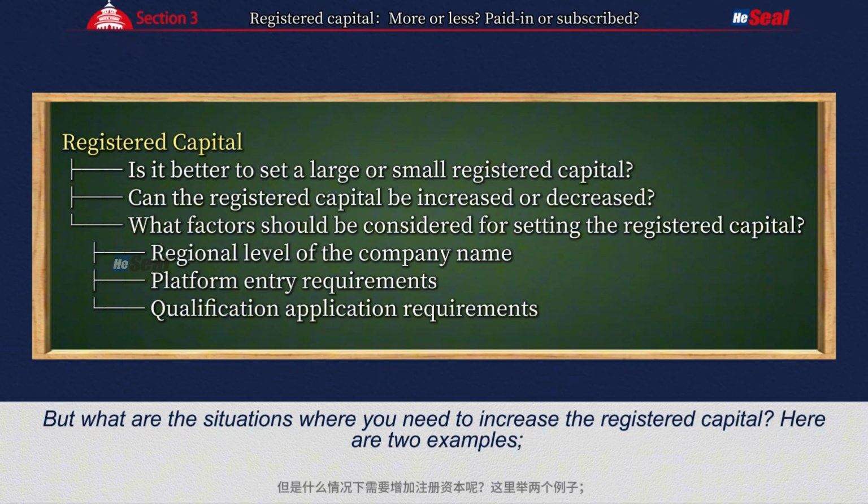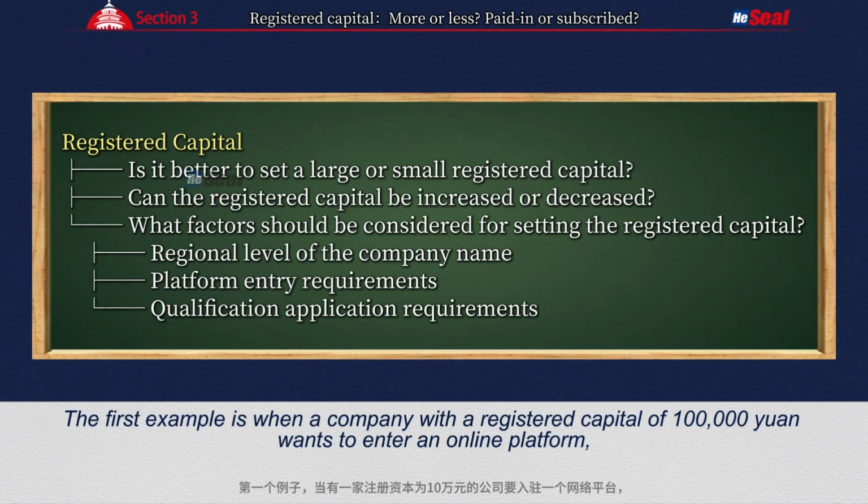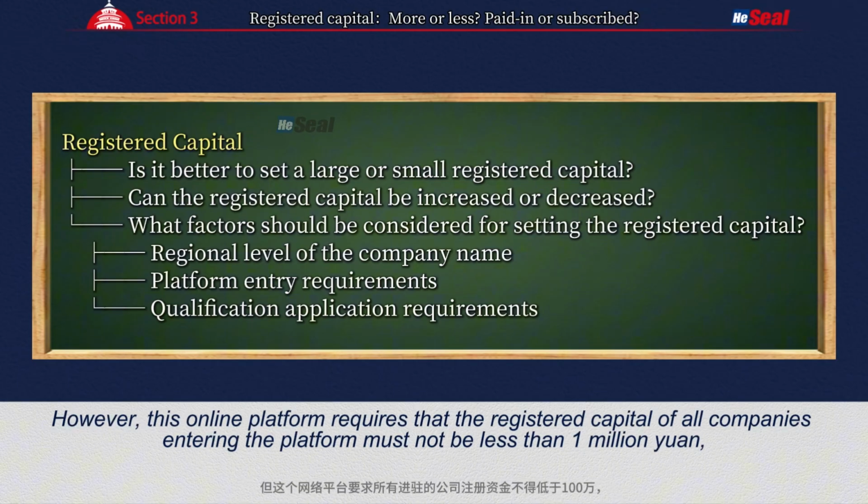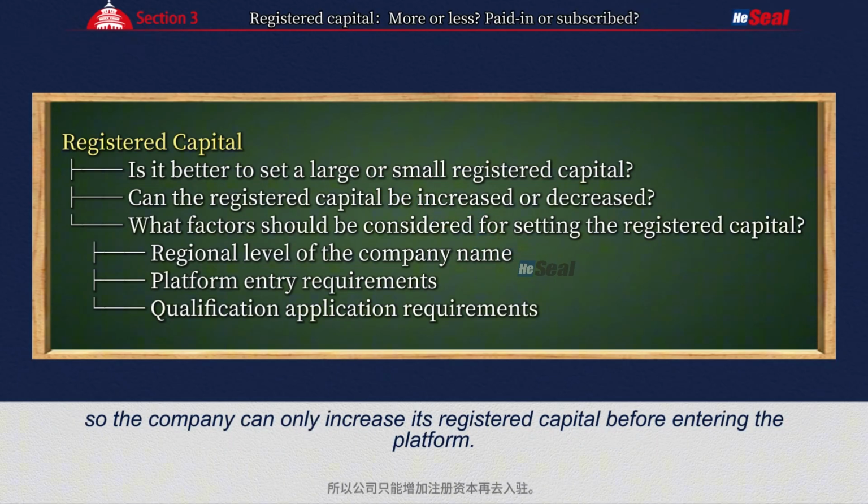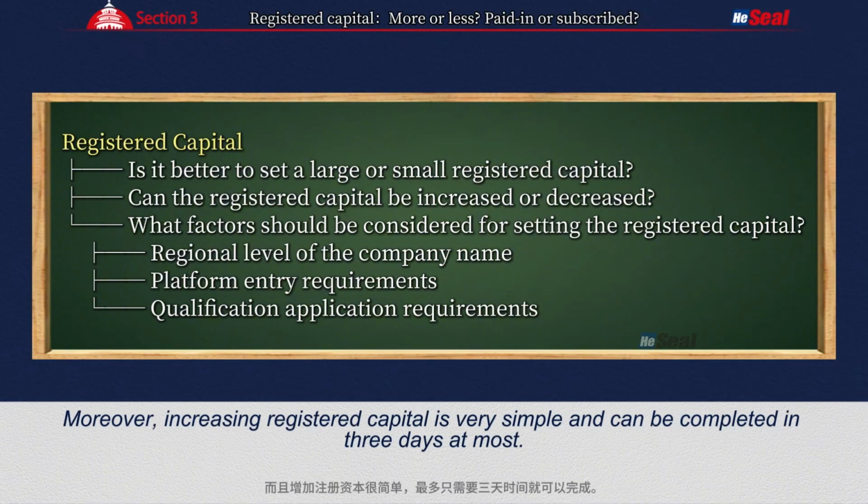But what are the situations where you need to increase the registered capital? Here are 2 examples. The first example is when a company with a registered capital of 100,000 yuan wants to enter an online platform. However, this online platform requires that the registered capital of all companies entering the platform must not be less than 1 million yuan, so the company can only increase its registered capital before entering the platform. Moreover, increasing registered capital is very simple and can be completed in 3 days at most.